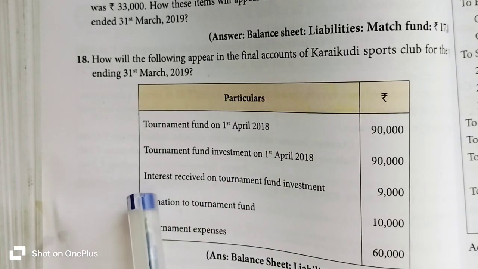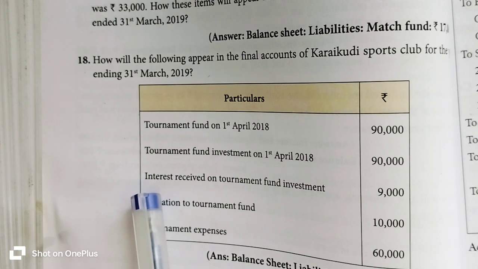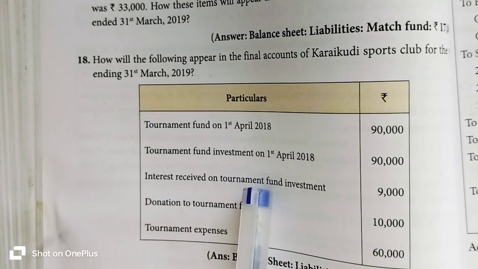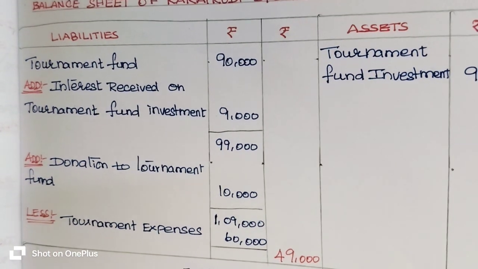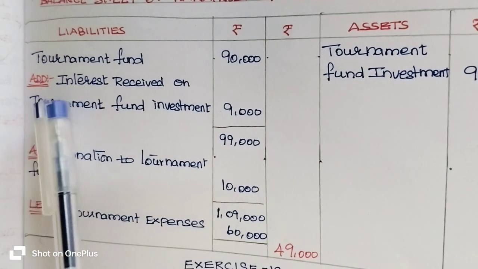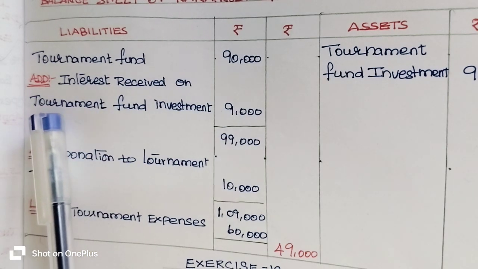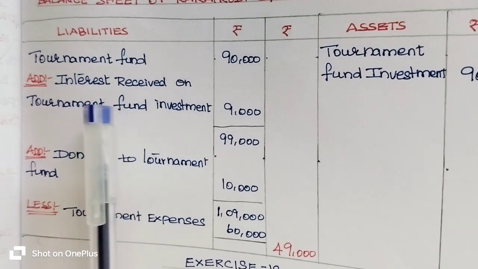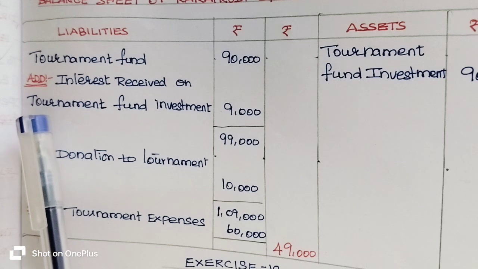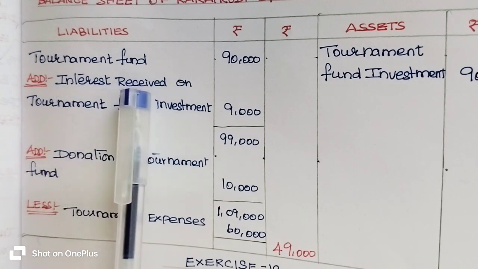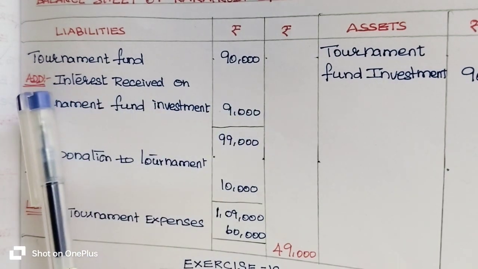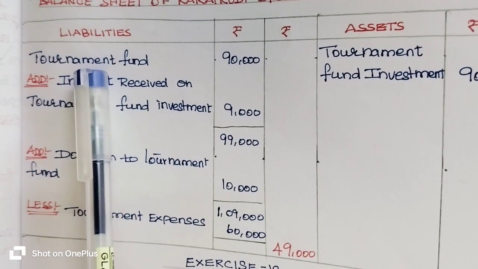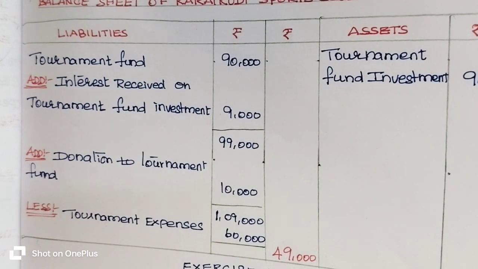So you have to add that income with the fund on the liability side of the balance sheet. So you received interest from the fund, okay. As per the format, you have to add the interest received on tournament fund investment, 9,000 rupees, on the liability side with the tournament fund, okay.